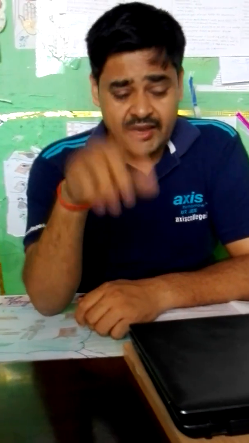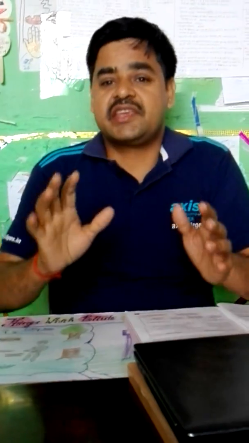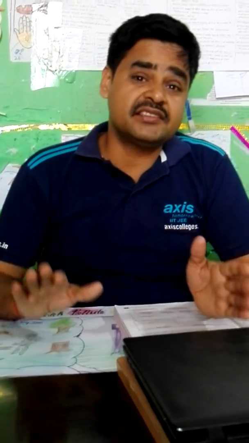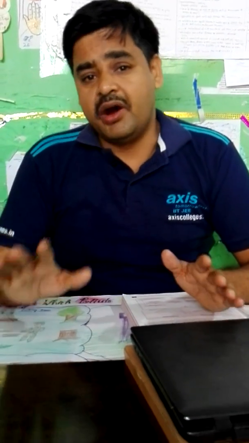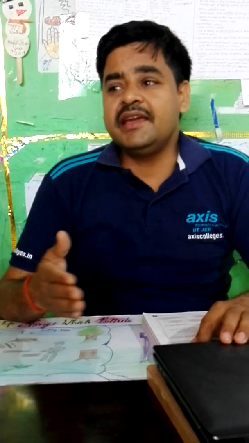Next, let me first define what is capital good and what is consumer good. Firstly, coming to consumer good. Dear students, consumer goods are those goods which directly satisfy human wants. Consumer goods are those goods which give direct satisfaction to our wants. For example, your milk, butter, vegetables, fruits, they give direct satisfaction to our wants.